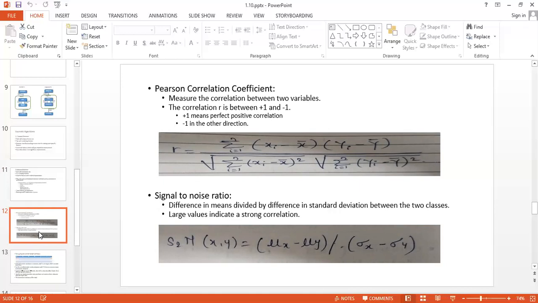Next is signal to noise ratio. It is the difference in means divided by the difference in standard deviation between two classes. A large value indicates strong correlation. So this is the formula to calculate the signal to noise ratio.